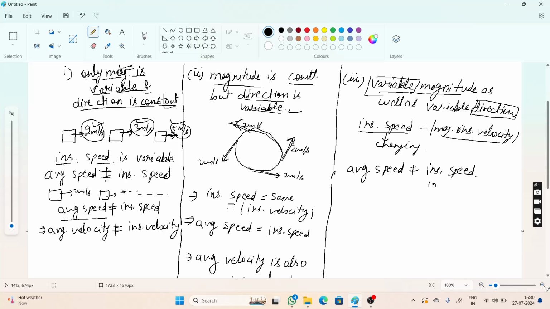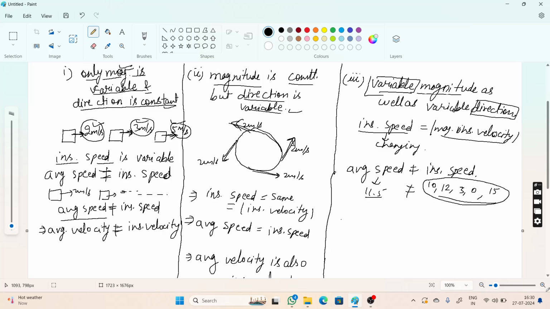It can be 10, it can be 12, it can be 3, it can be 0, it can be anything. And average speed is the single value found by taking the time average of all these values. For example, we will get an average speed of 11.5, anything which is not equal to instantaneous speed.